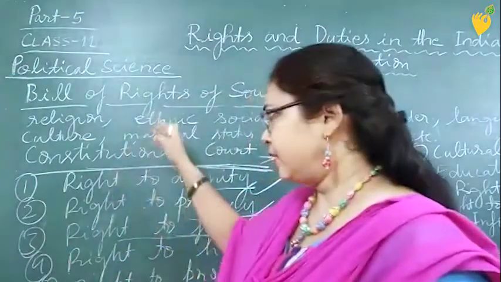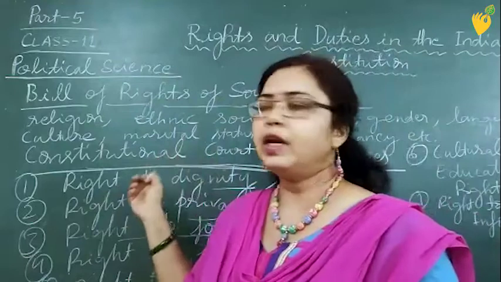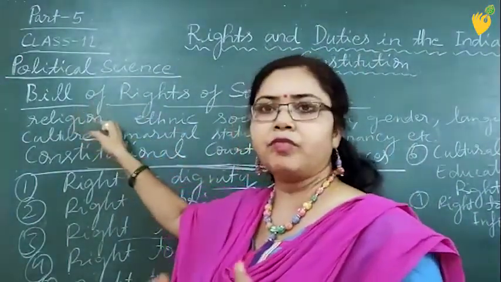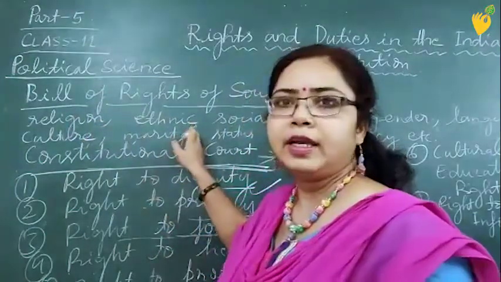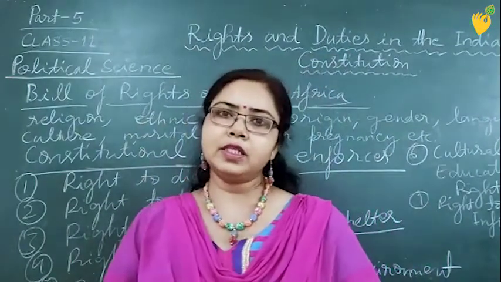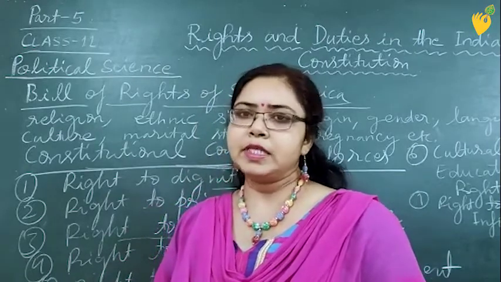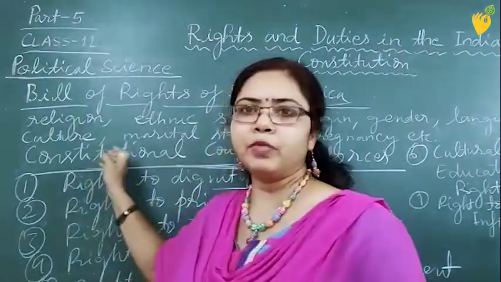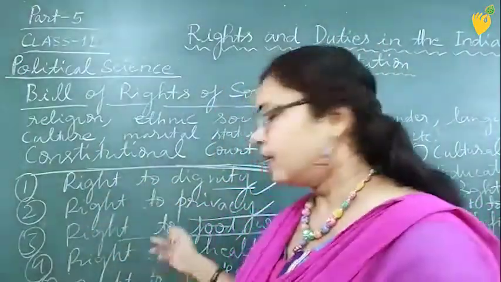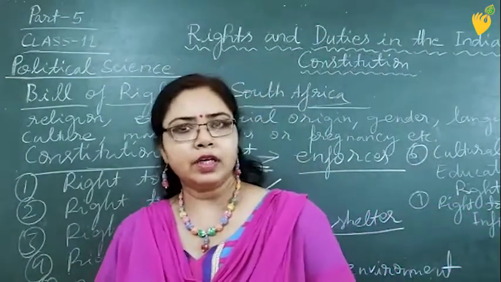Okay children, we have studied today the Bill of Rights in the South African Constitution, and the grounds on which no discrimination can be done in South Africa. In India also we have seen that there cannot be any discrimination on the basis of caste, creed, gender, and color, and they have given some more grounds, and in the list of fundamental rights, they have given more rights than the rights which we are getting in our country.